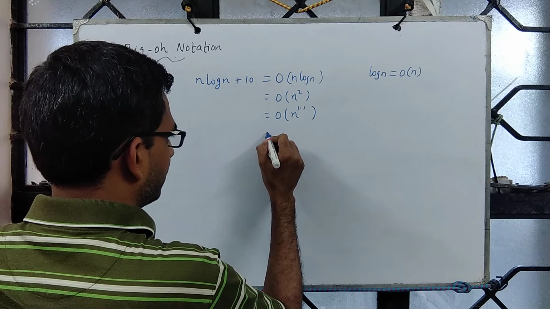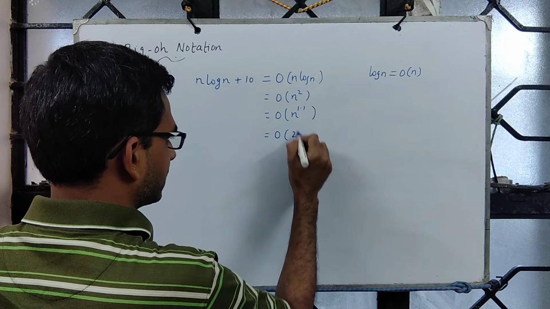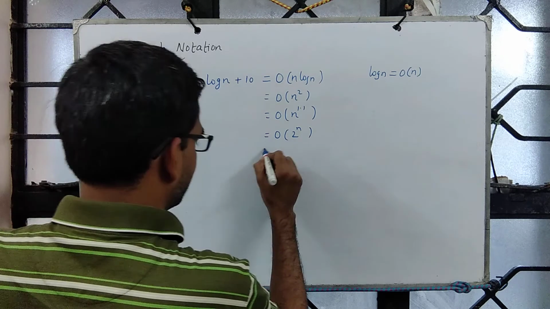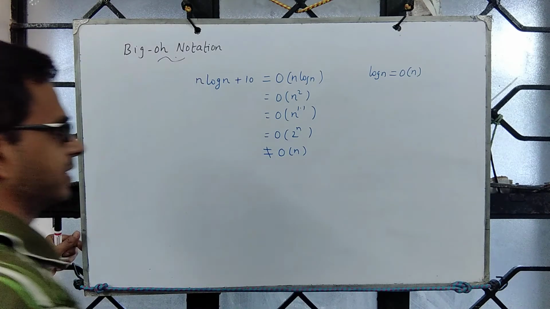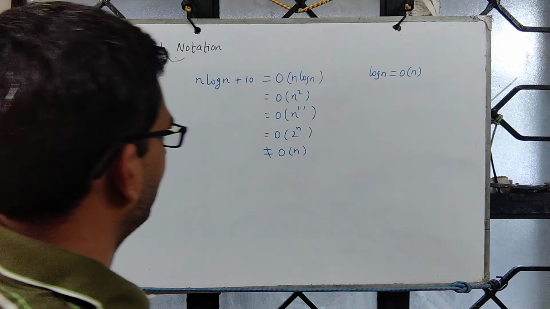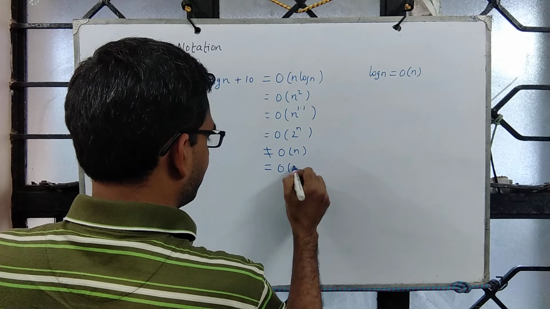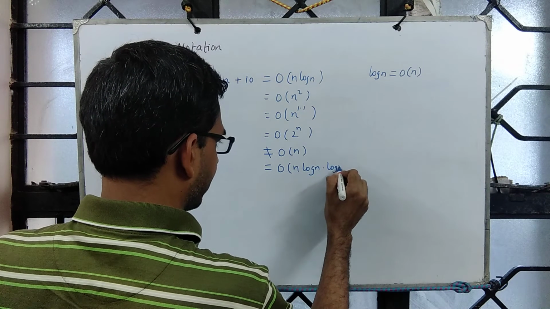And now with this one can conclude there are other interesting functions, order 2 power n, 3 power n, and so on. And it is certainly not order n and anything smaller than that. Okay, and it is also order of n log n times log n.